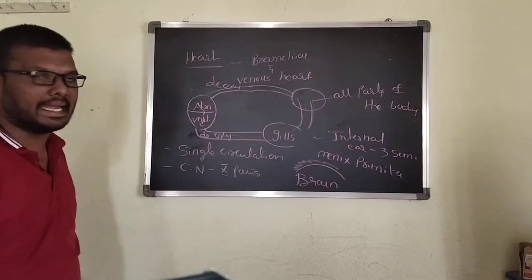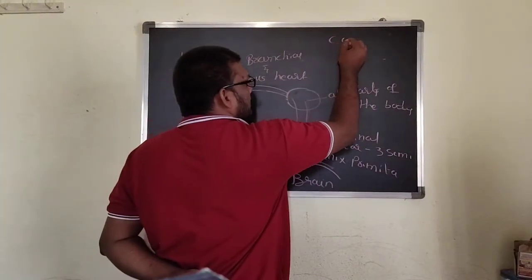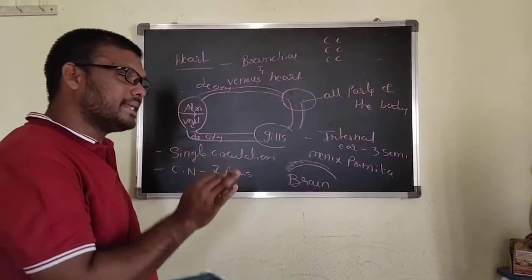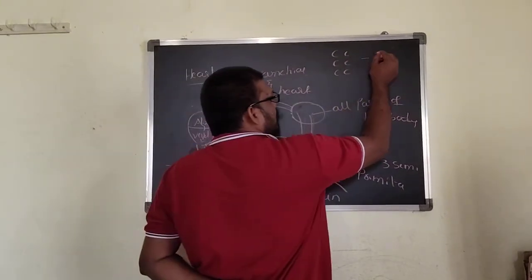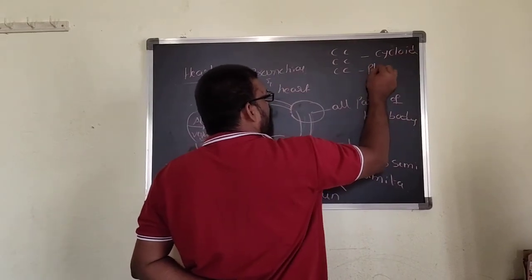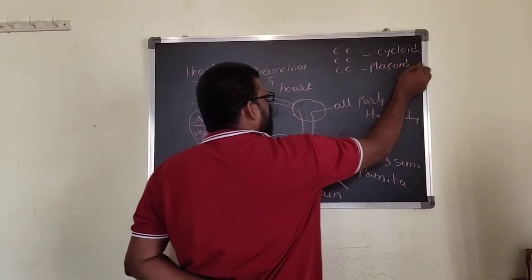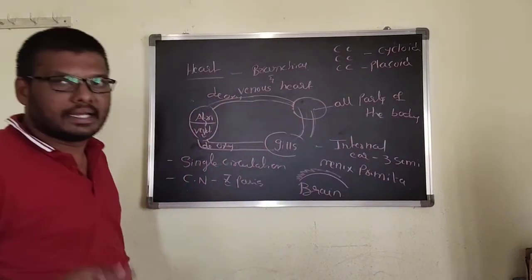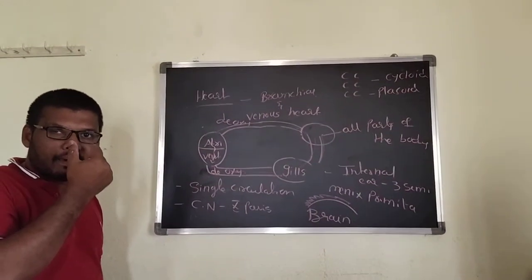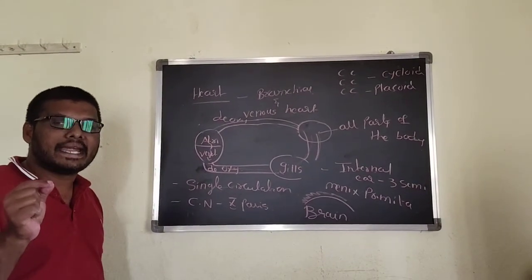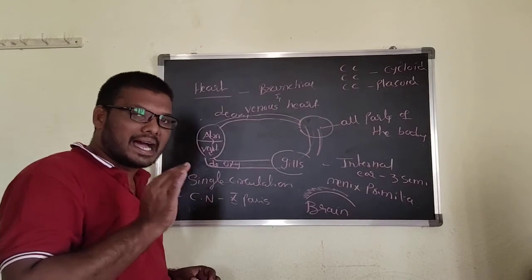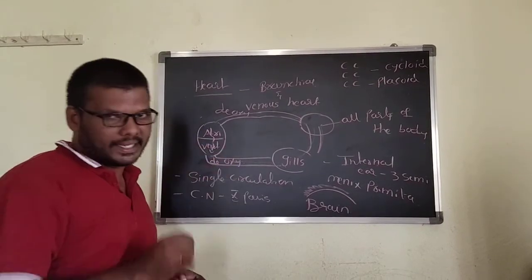And then scales. I already said they have two types of scales. In Pisces you can see cycloid type of scales, and also the placoid type of scales. Here the eye is covered by a membrane. That membrane is called the nictitating membrane. This nictitating membrane protects the eye from the water.